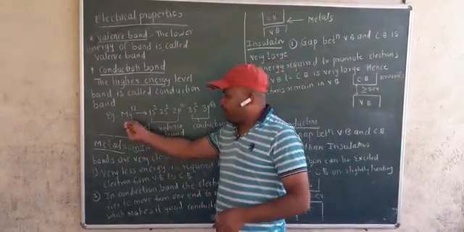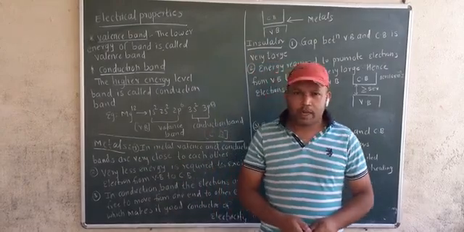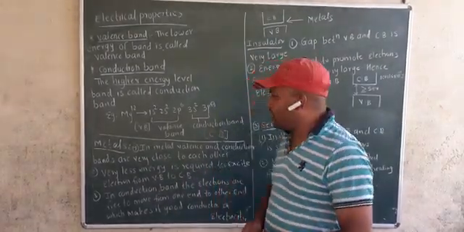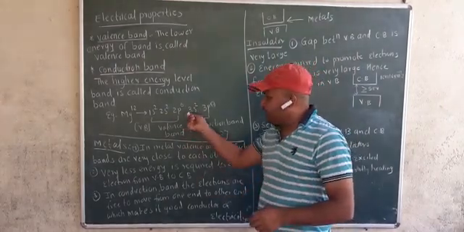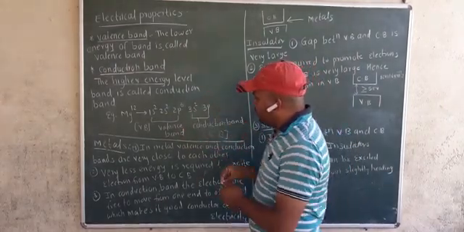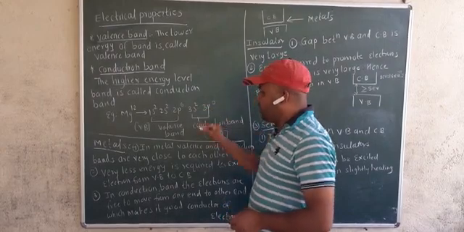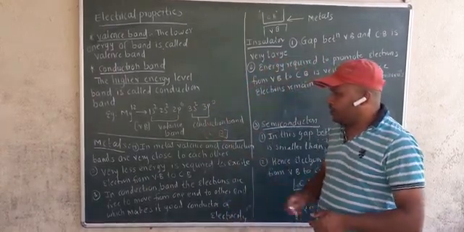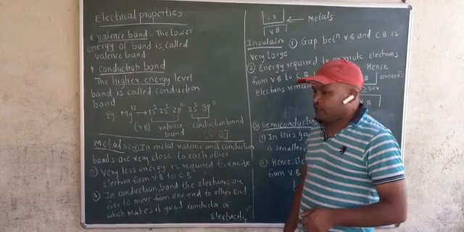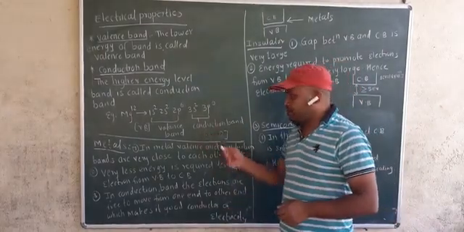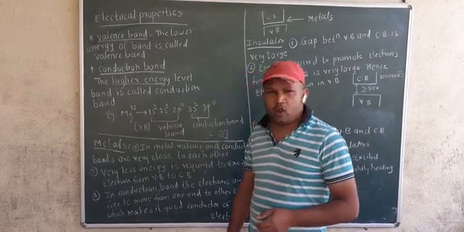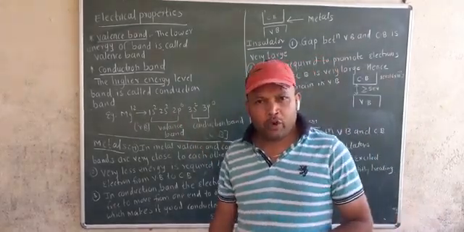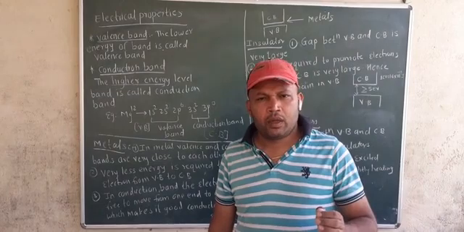Now see the example of magnesium. Magnesium's atomic number is 12. Its electronic configuration is 1s2, 2s2, 2p6, 3s2 and 3p0. Now this 3s2 and 3p0 is called the conduction band, which I am going to represent with Cb. And this 1s2, 2s2, 2p6 is called the valence band, which I am going to represent with Vb.